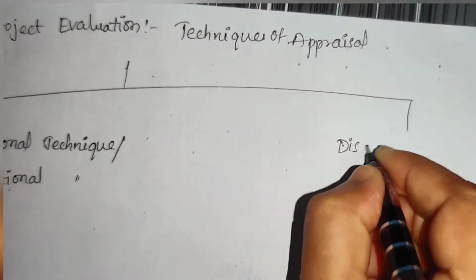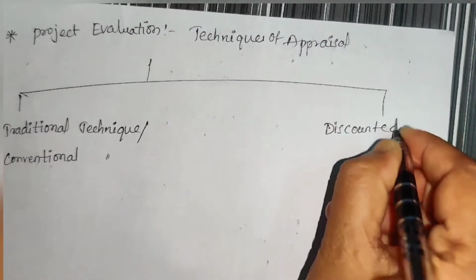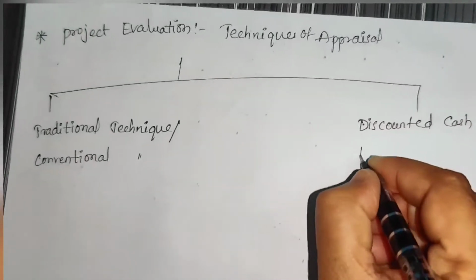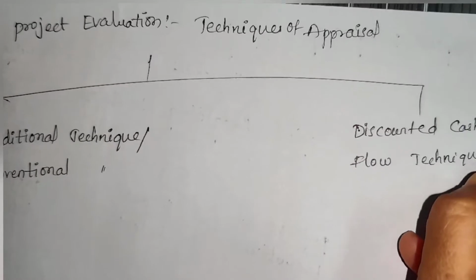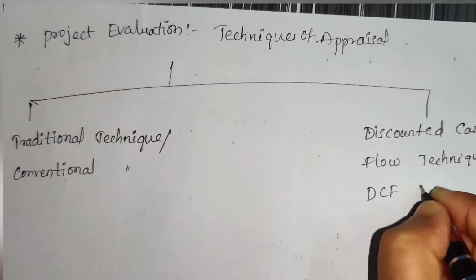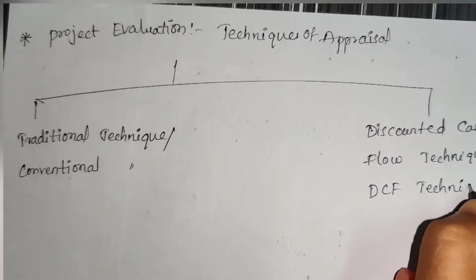Next, discounted cash flow techniques, which are also considered as DCF techniques.